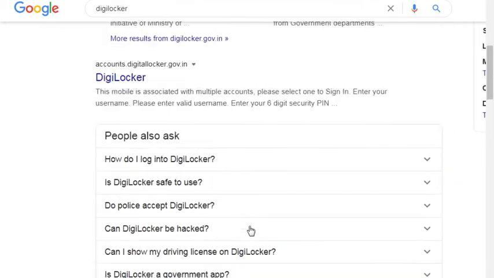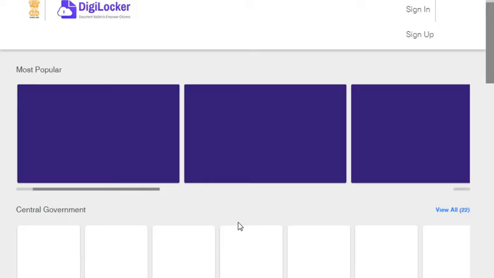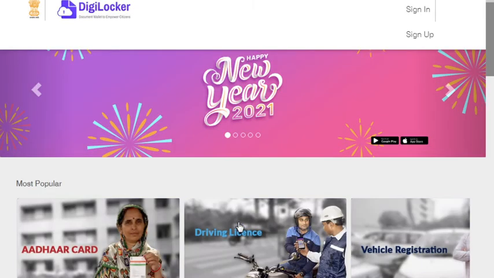Okay, how to use this one I will show you. First you click on the website digilocker.gov.in. Gov means government, .in means India. Okay, wait for some time.